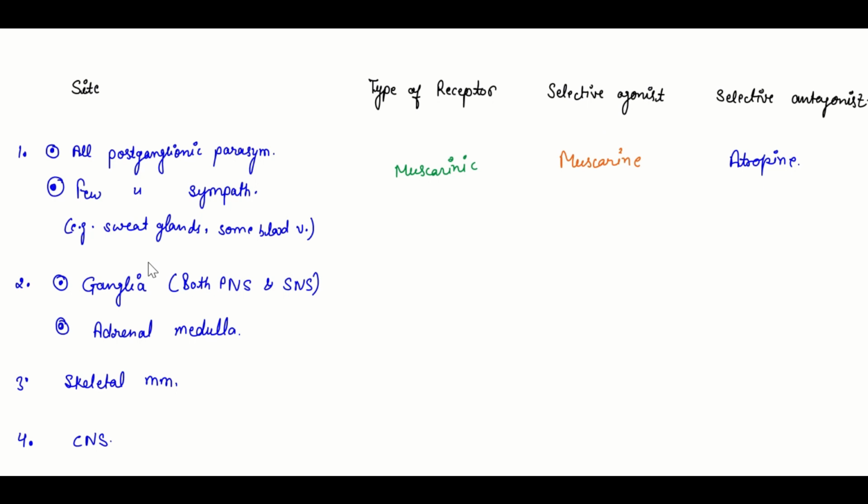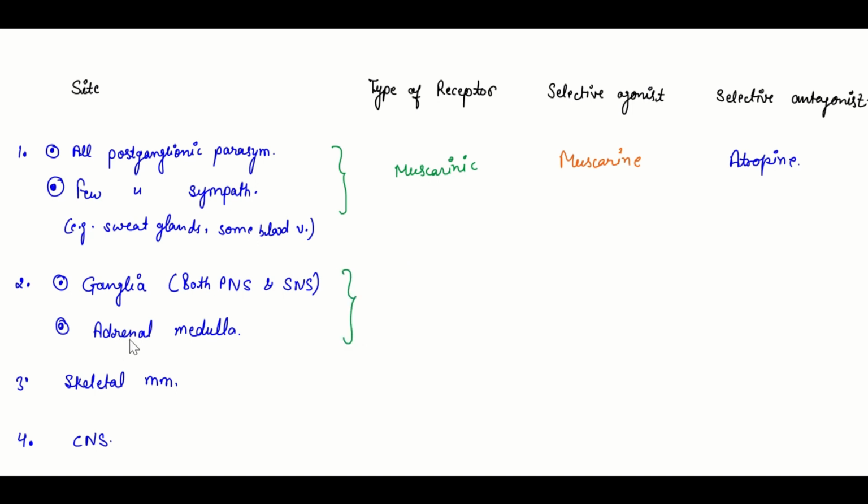Okay, and in the case of ganglia, it is for both. In all the ganglia of the parasympathetic and sympathetic nervous system, the receptors found are nicotinic receptors, which are NN, meaning the receptors found on the neuroneural junction.